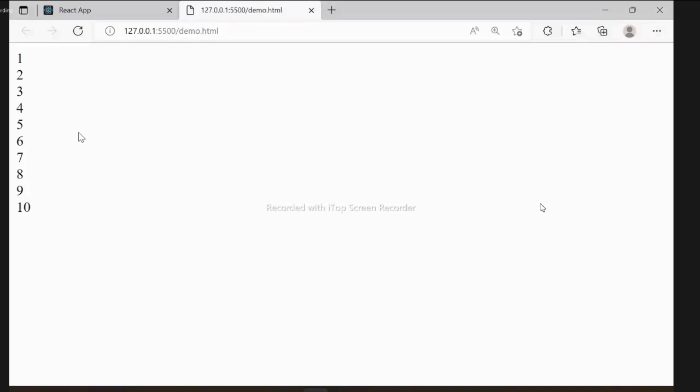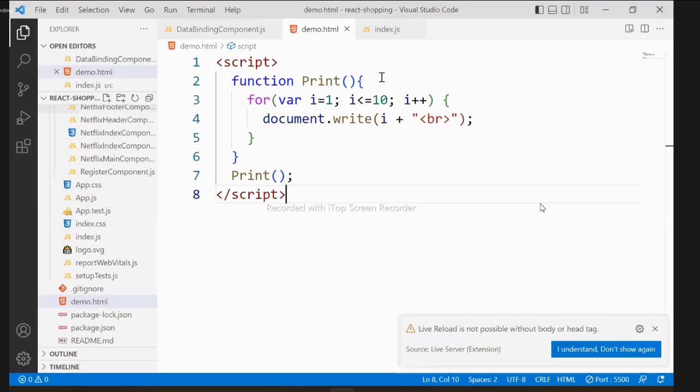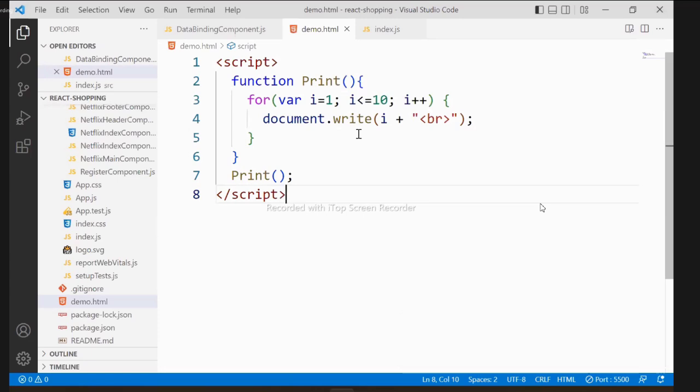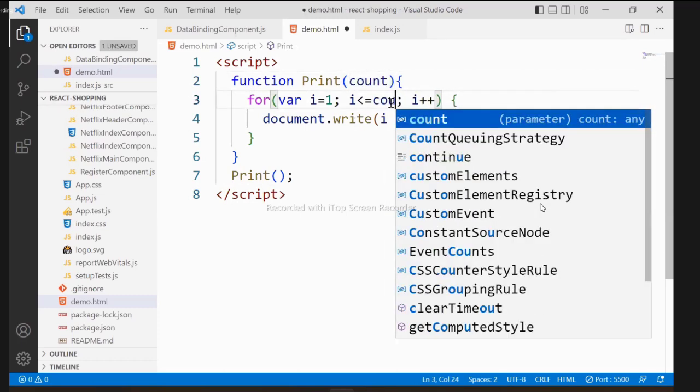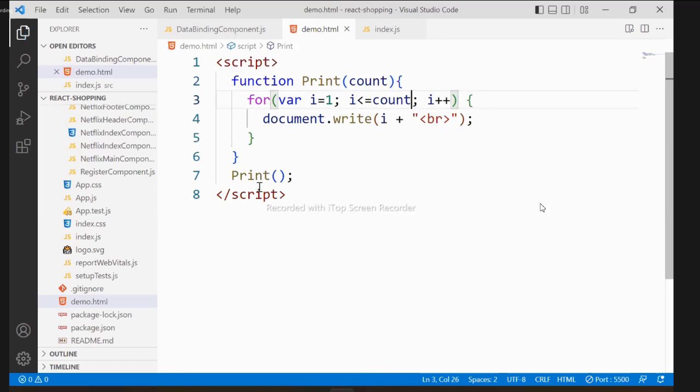Suppose I want to print 5 numbers. Always it will print 10 only. This is designed to print 10. Then how can you modify this? Will you create another function for 5? Will you create another function for 8? No. Then how to modify this? By passing parameters. We can write count and use that count here. Am I right? Now it will modify the function.